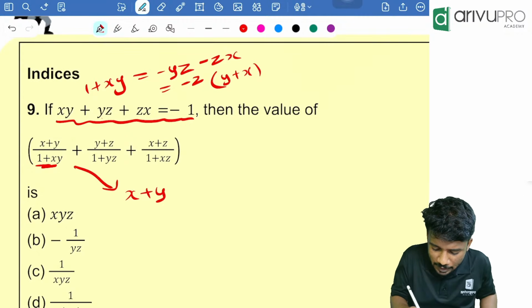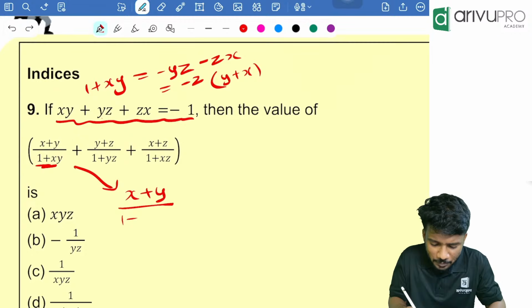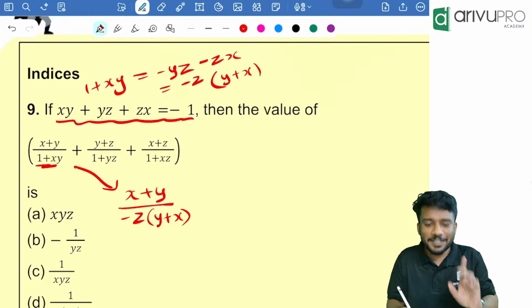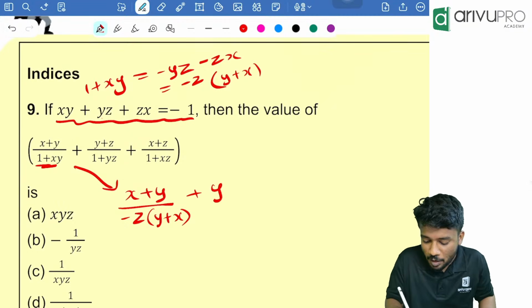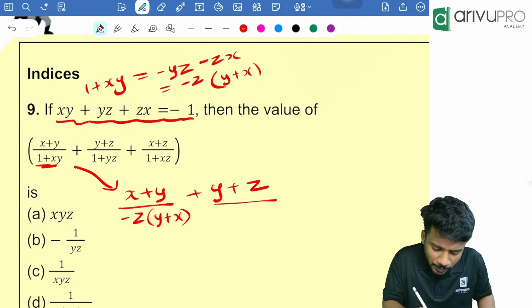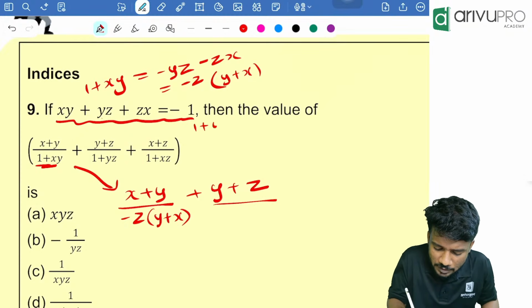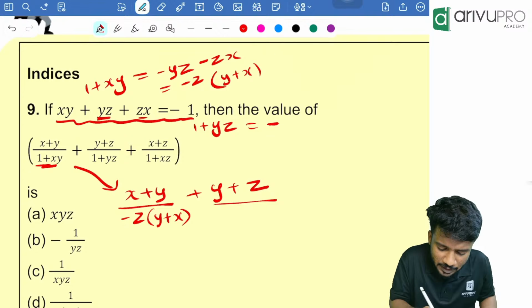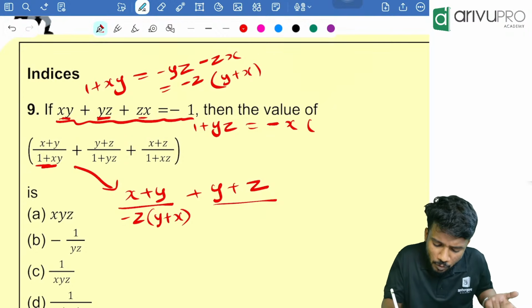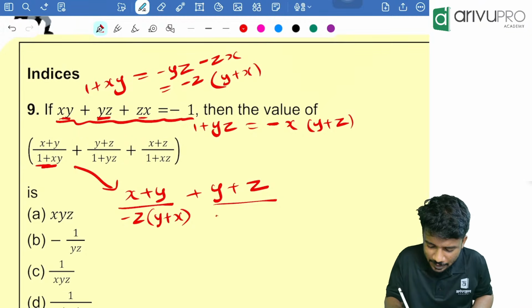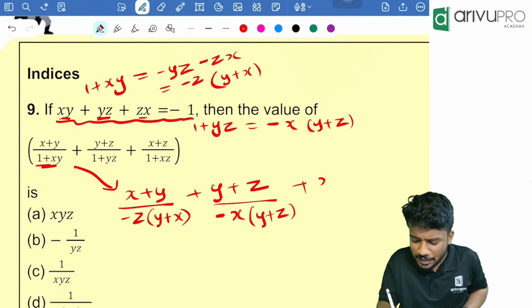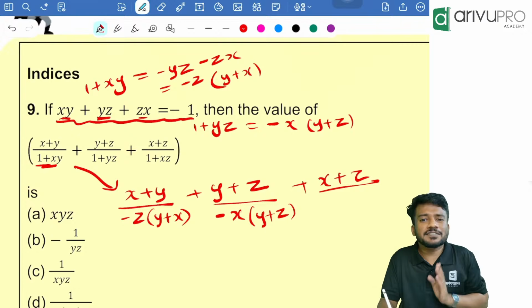So (x plus y) divided by (1 plus xy) is nothing but what? 1 plus xy is nothing but minus z into (y plus x). Got it? Similarly, we will find it for the next one. Plus (y plus z) divided by, so people, 1 plus yz is how much from here? 1 plus yz is equal to minus of the other two terms, minus x into (y plus z). Similarly, I can write the third term, right? (x plus z) divided by 1 plus xz will become what?